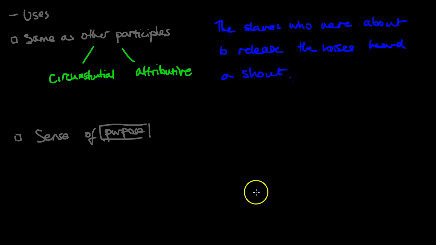Sorry, it's a bit compact, but I don't have enough space to put it all on one line. Okay, so the subject of this sentence is of course the slaves, so hoi douloi, who were about to release the horses. So "who" is your indication that this is using the attributive use, okay?